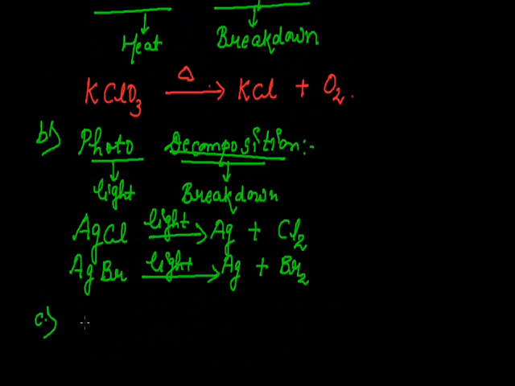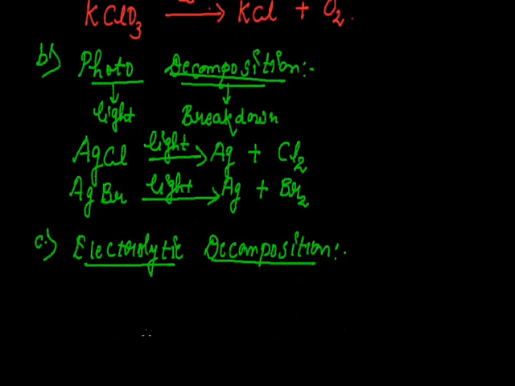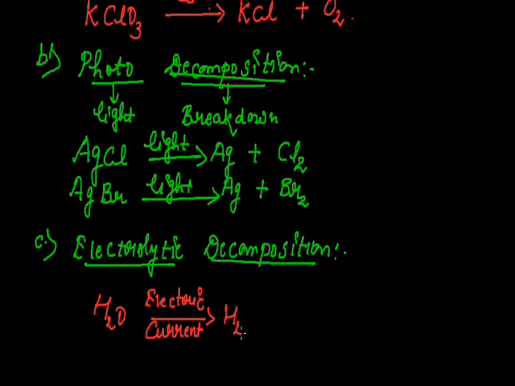Third one is electrolytic decomposition. Electrolytic decomposition means the one which is carried out in the presence of electric current. That is H2O: when an electric current is passed into water, it gets decomposed into H2 plus O2.